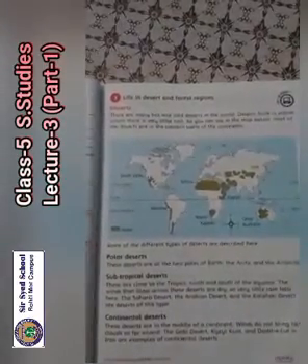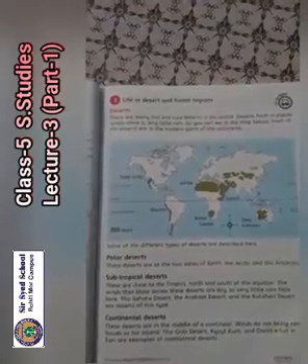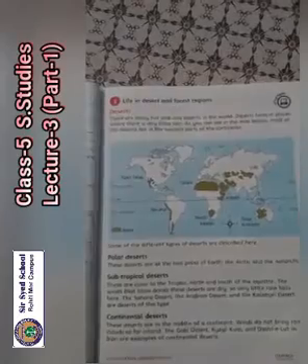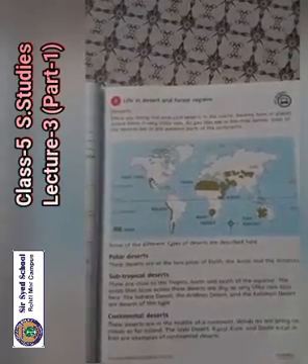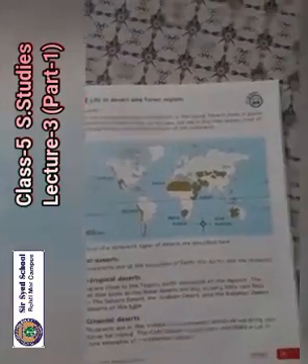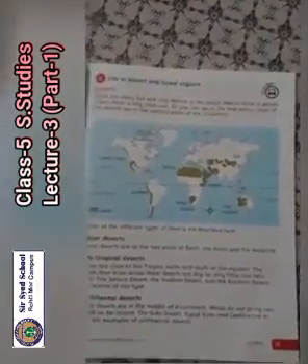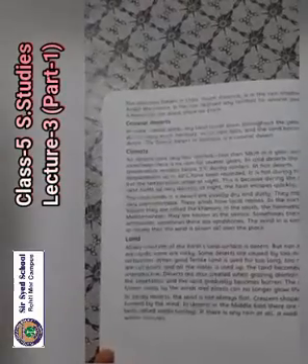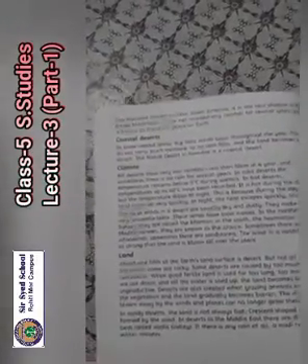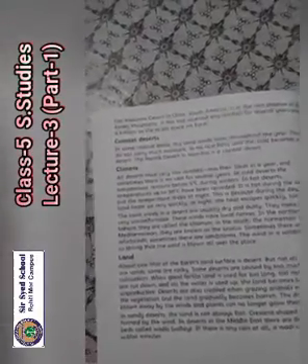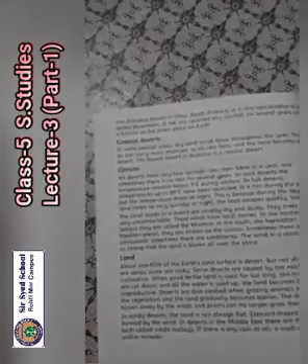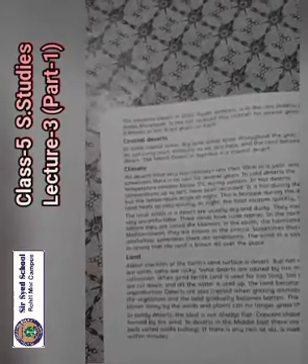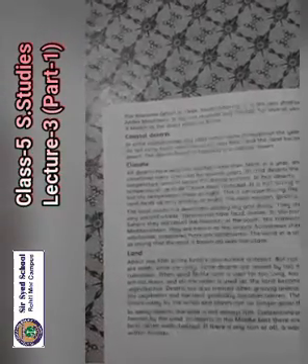Continental desert. These deserts are in the middle of the continent. Winds do not bring rain clouds so far inland. The Gobi Desert, Kizilkum and Dasht-e-Lut in Iran are examples of continental deserts. Now open page number 16. The Atacama Desert in Chile, South America, is in the rain shadow of the Andes Mountains. It has not received any rainfall for several years and is known as the driest place on the earth.